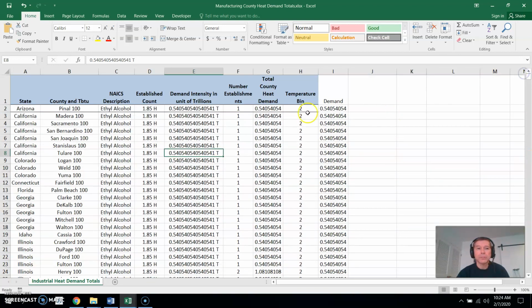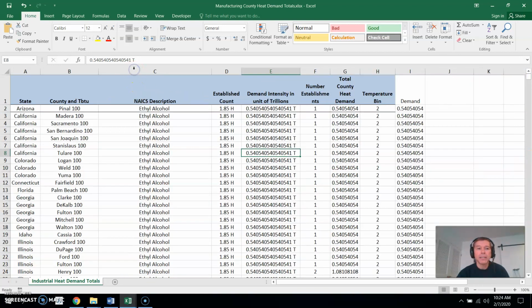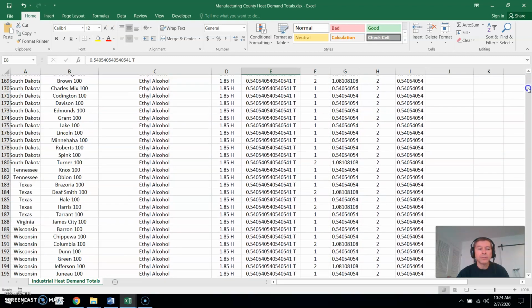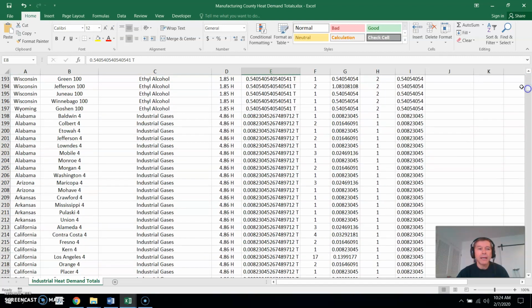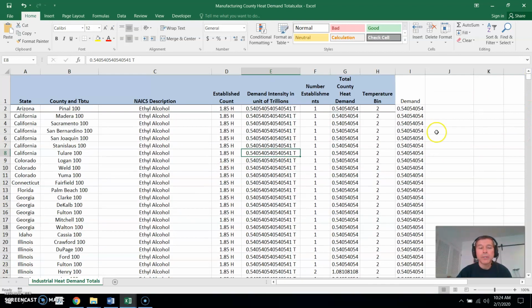If you want to see these words out farther, we can just double click here and widen it out. And then it's sorted by state. You see ethyl alcohol is going through the states, and then industrial gases goes through the states. So now, depending on what we're looking for, we can find it.